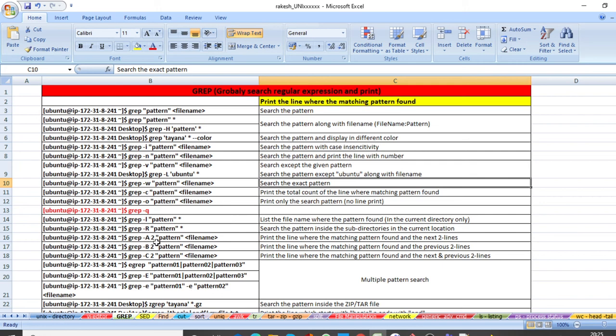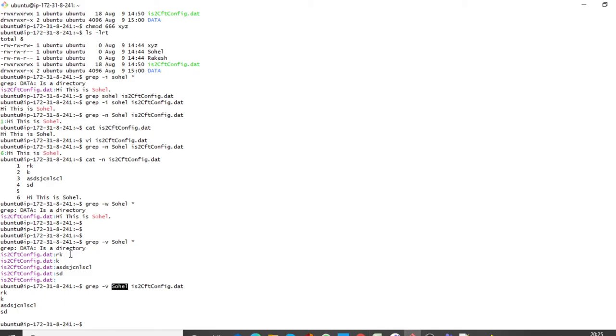Then grep -A 2 then pattern, it prints the line where the matching pattern is found and the next two lines. A stands for after. Let me search rk.